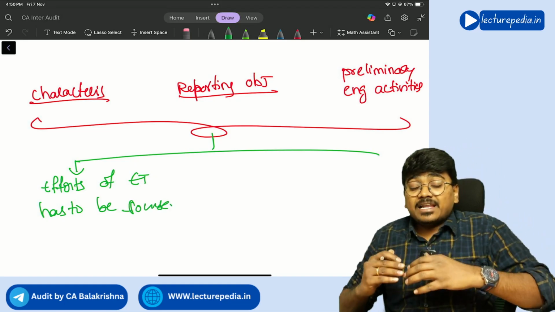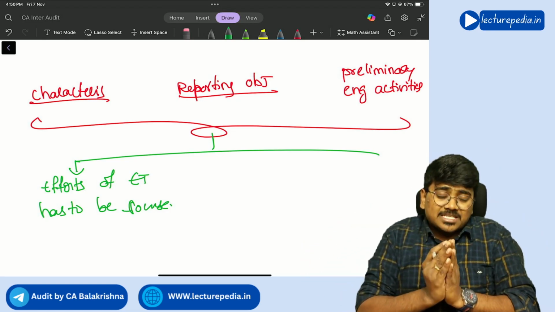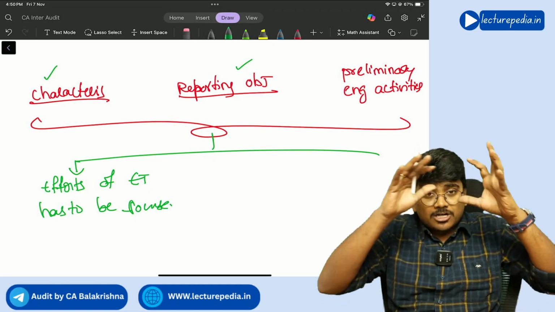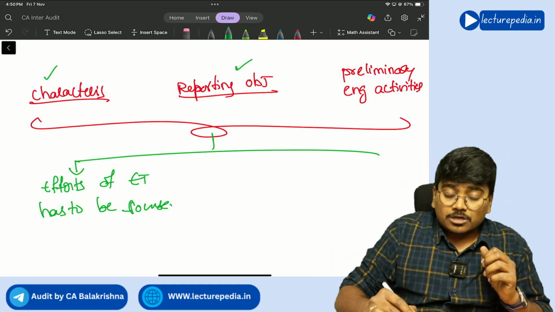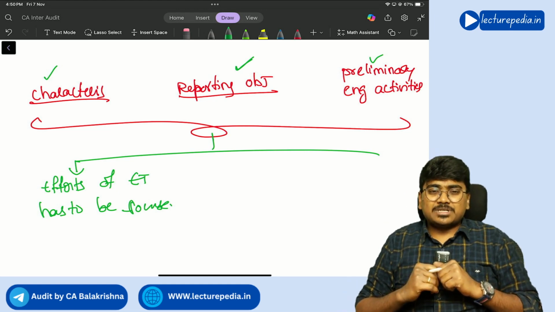So where the engagement has to focus more will be decided based on the characteristics of the entity, the reporting objectives of the entity, what the timelines for reporting are, and the results of preliminary engagement activities.